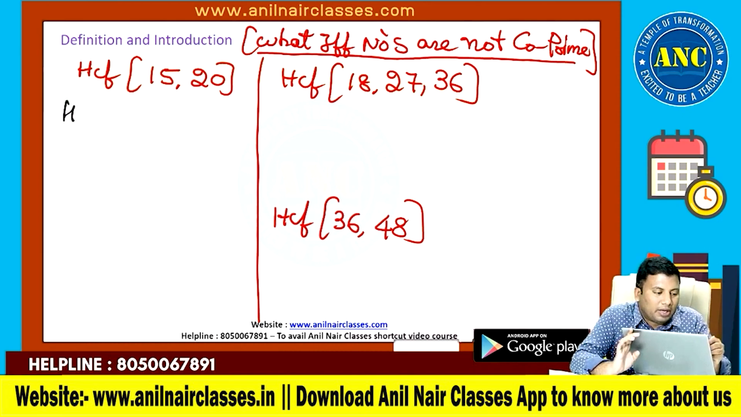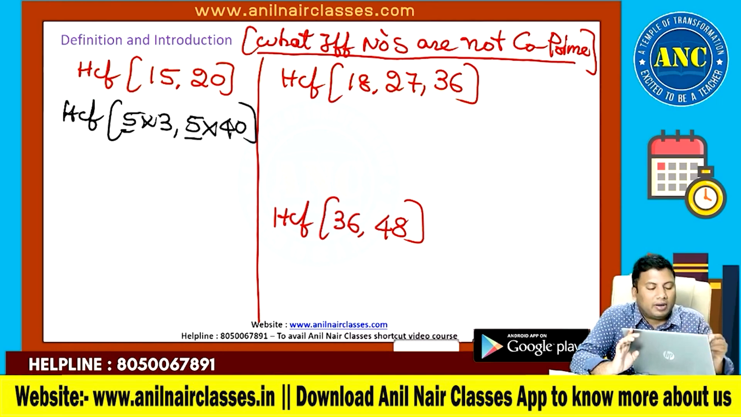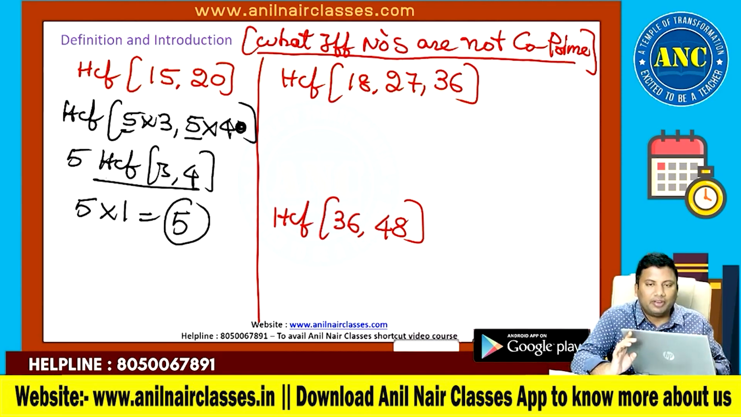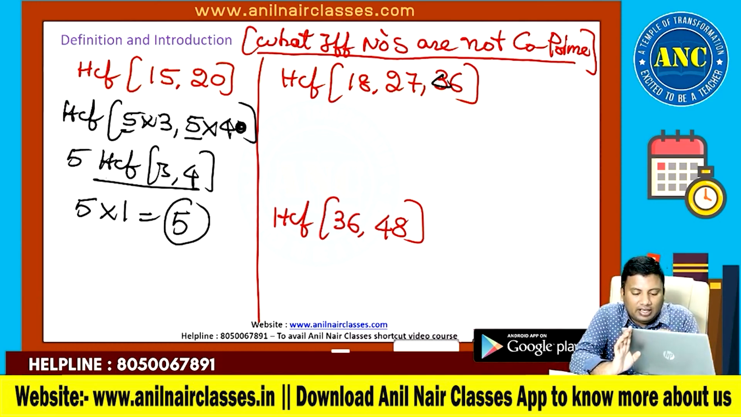Make them co-prime. 15 is 5 into 3, 20 is 5 into 4. Common number is 5. Take 5 out. 5 of HCF of 3 and 4. HCF of co-primes is always 1. So 5 ones are 5.